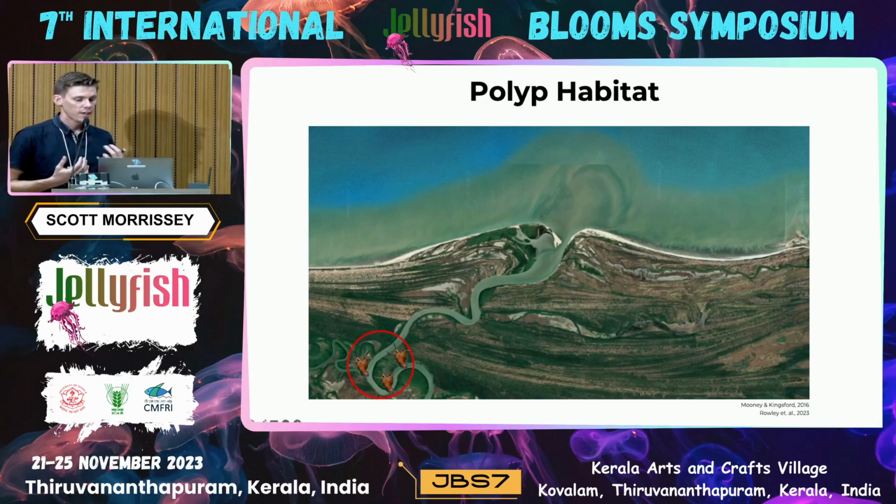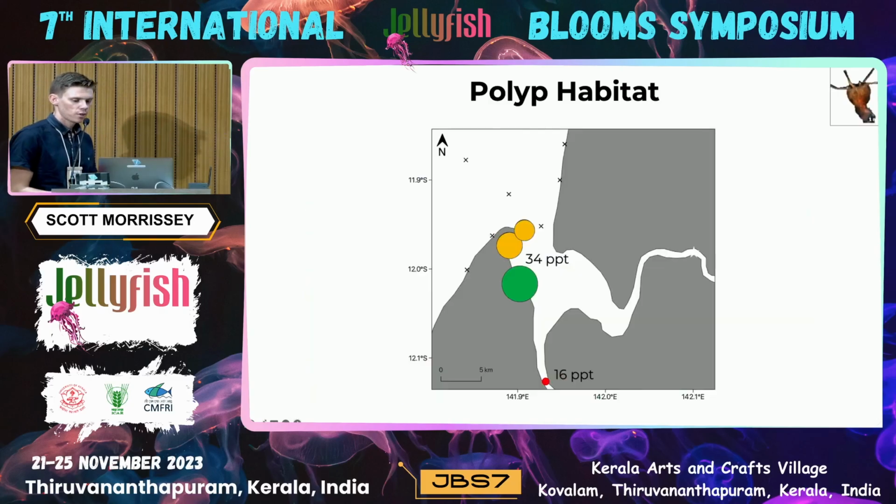Now, as eDNA can be utilized to detect the polyp stage of Chironex, we can for the first time look at the physical habitat and specific habitat type that the polyps are residing in. Traditionally, it was thought that cubozoan polyps resided within estuaries and estuarine conditions, but recent analyses on the elemental chemistry of cubozoan statoliths and what we know on cubozoan physical tolerances has showed that suitable habitat for polyps may extend beyond estuaries to marine environments. And from where I detected polyps within Port Musgrave, you can see that I did detect them in both marine conditions and estuarine conditions, hence showing that they can and do occur in these two contrasting physical environments.